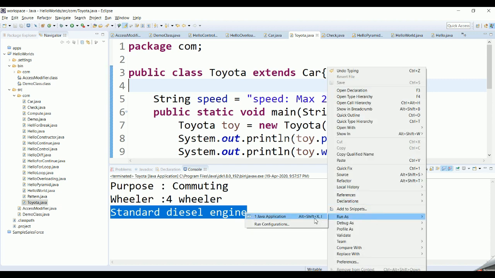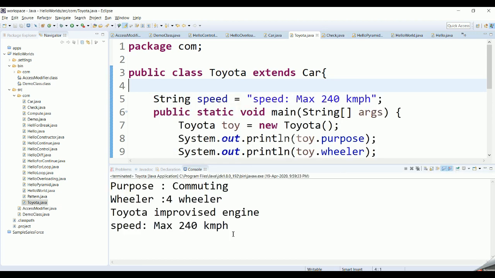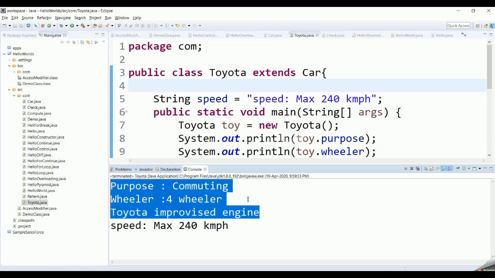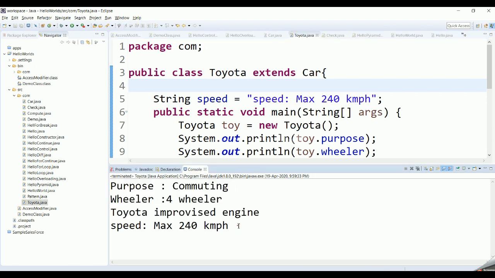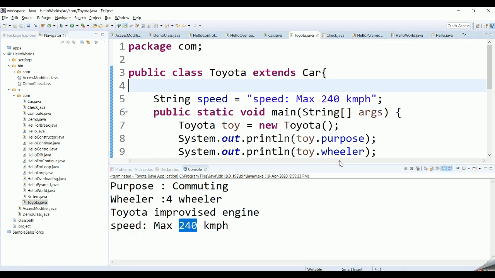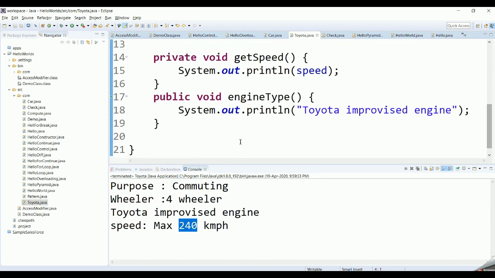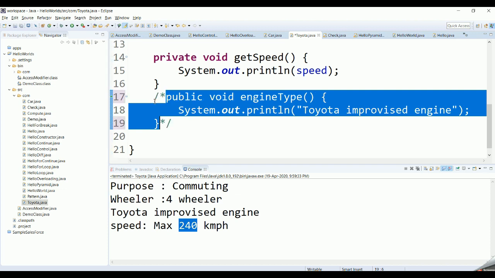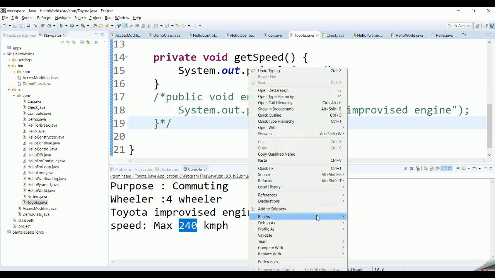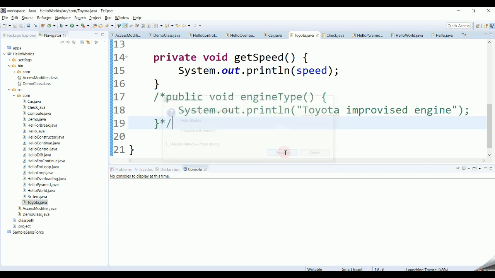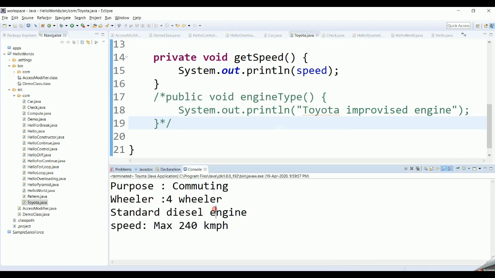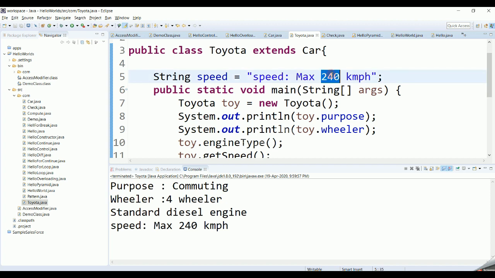Now if you run this particular program, you will get the output. Till this part it is fine, we explained it before, and here the speed is nothing but a max of 240 km per hour because it is using an improvised engine. Now imagine a scenario, there is one brand of Toyota which is not using the improvised engine. If it is not using the improvised engine and I run this program, it will call the standard diesel engine. If it uses the standard diesel engine, the speed remains the same, so it cannot use this 240 km per hour.